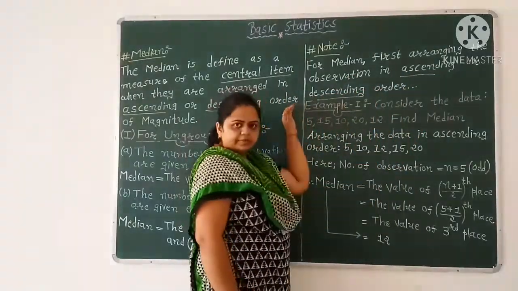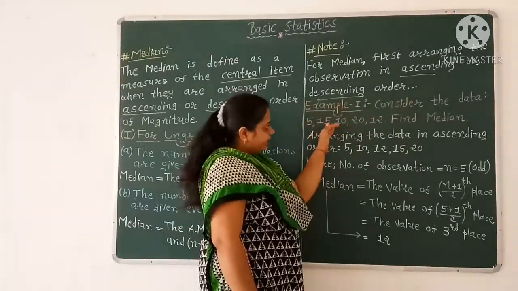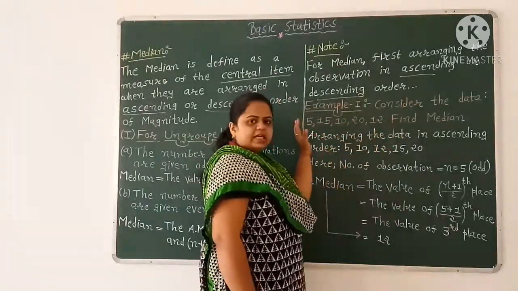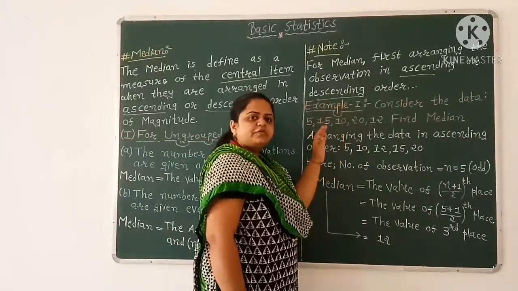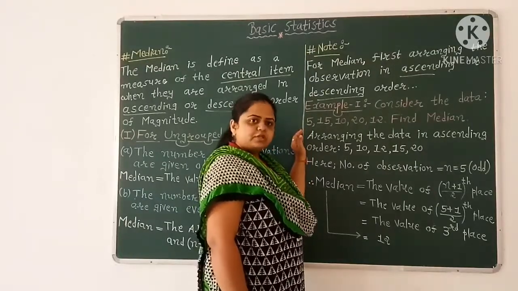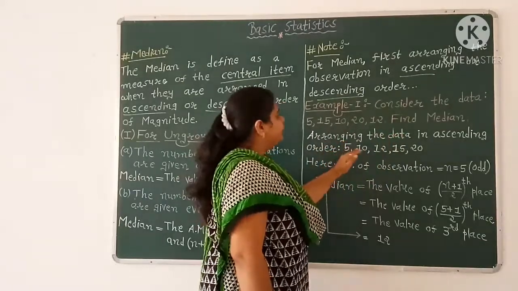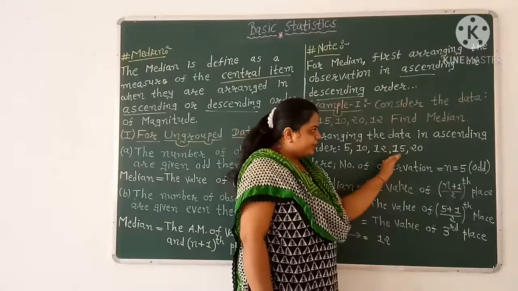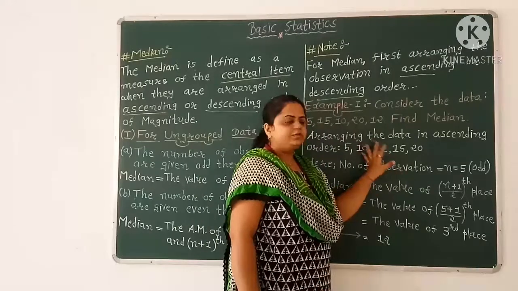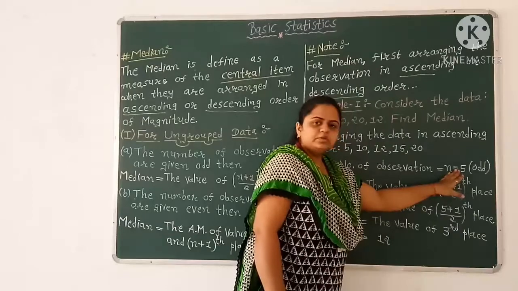Let us consider an example. Consider the data 5, 15, 10, 20 and 12. Find the median. We know that for finding the median, first of all we arrange the data in ascending or descending order. So first we arrange the data in ascending order: 5, 10, 12, 15 and 20. Here the total number of data, that is the number of observations, is n equal to 5.